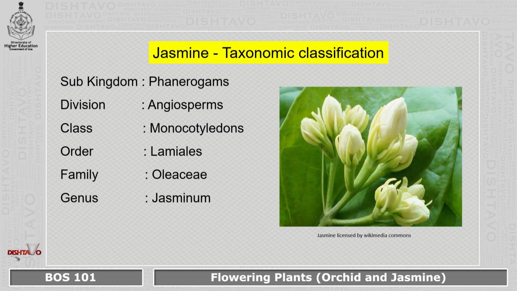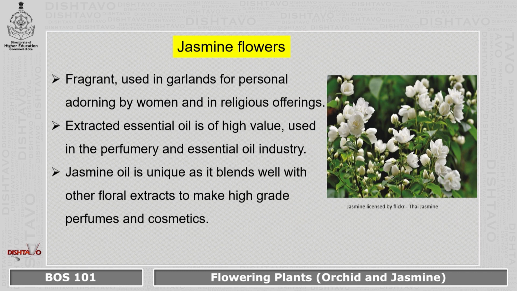The next plant we have is jasmine, and taxonomically it belongs to phanerogams, angiosperms, dicotyledons. The order is Lamiales, family Oleaceae, and genus Jasminum. Jasmine flowers are very fragrant flowers. If we have the mogra in a garden, even if you are inside your house, you can get this fragrance all around.